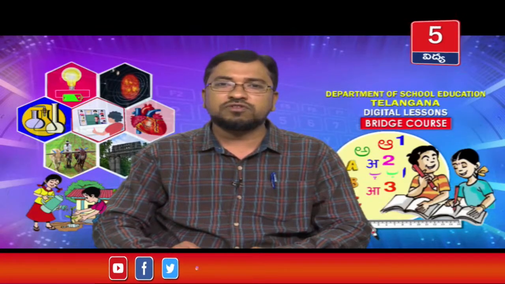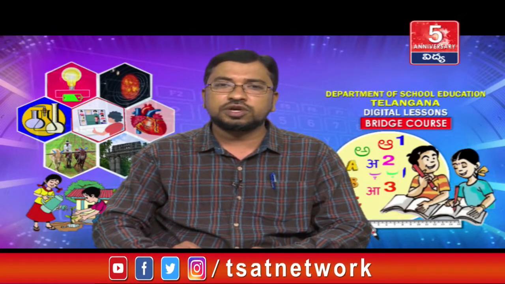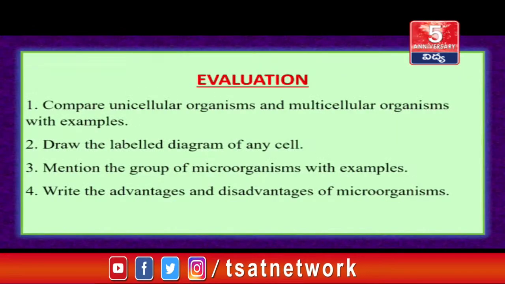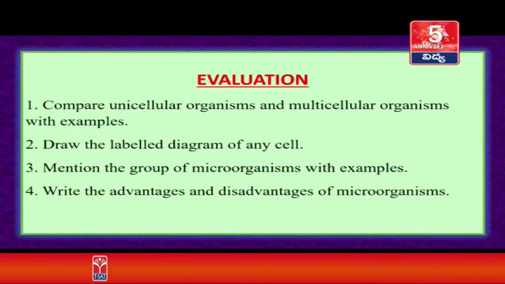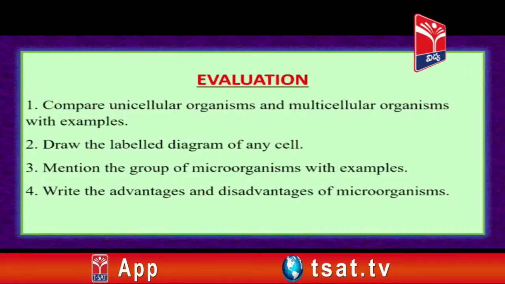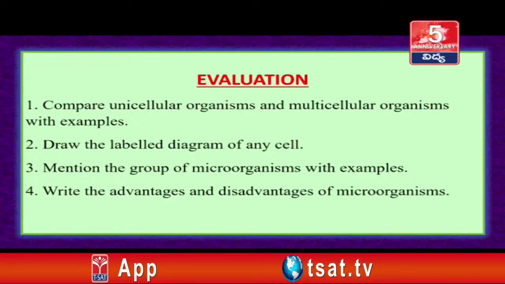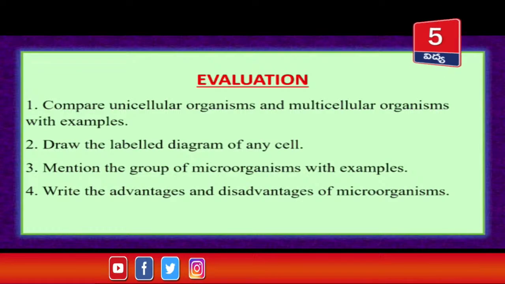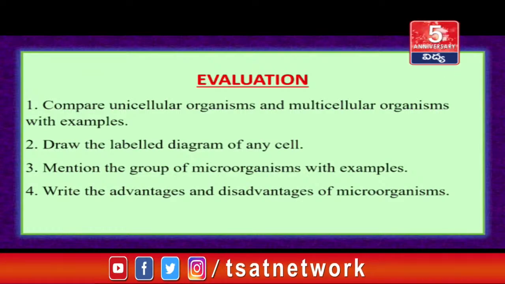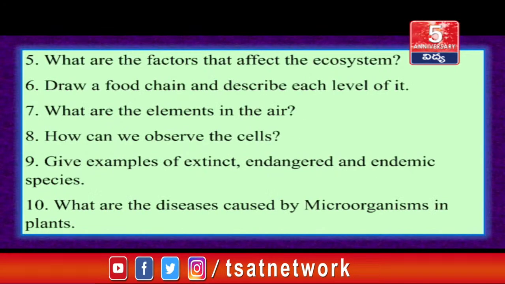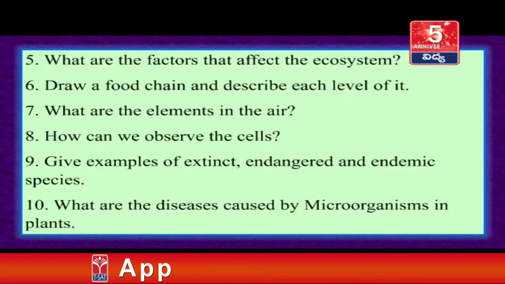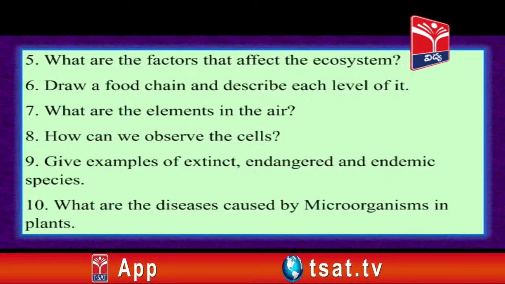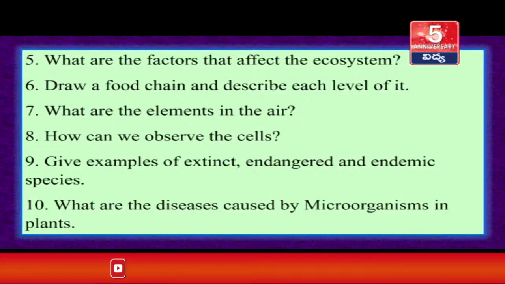So all the children are advised to note down these questions and try to answer these questions. Compare unicellular organisms and multicellular organisms with examples. Draw the labeled diagram of any cell. Mention the group of microorganisms with examples. Write the advantages and disadvantages of microorganisms. What are the factors that affect the ecosystem? Draw a food chain and describe each level of it.